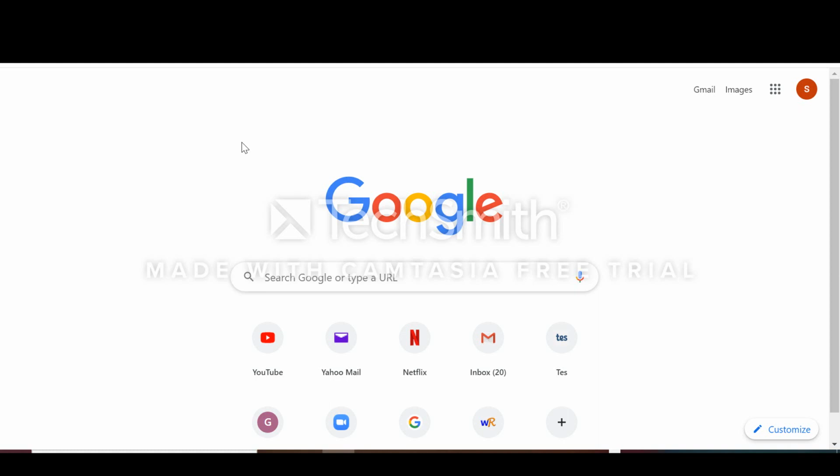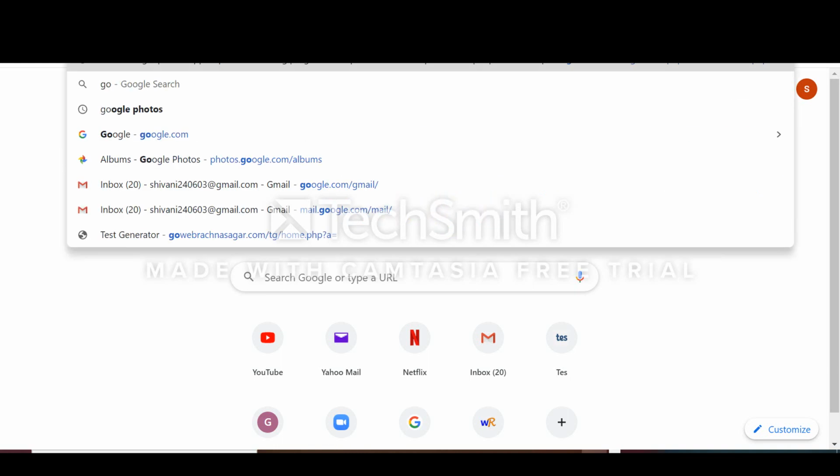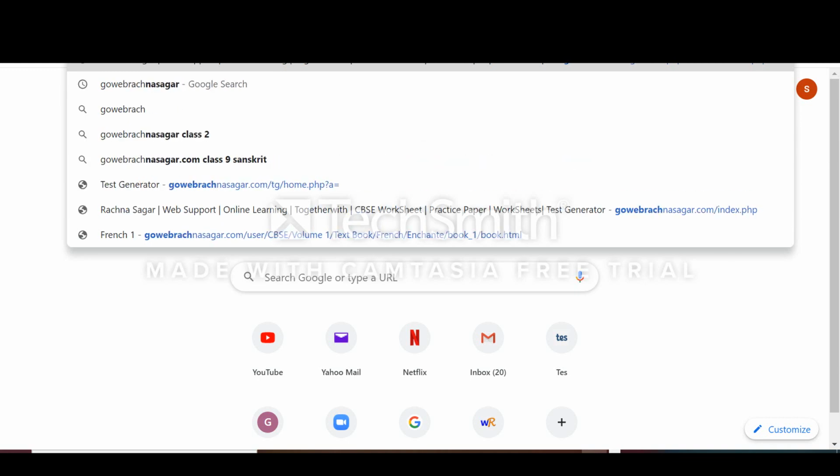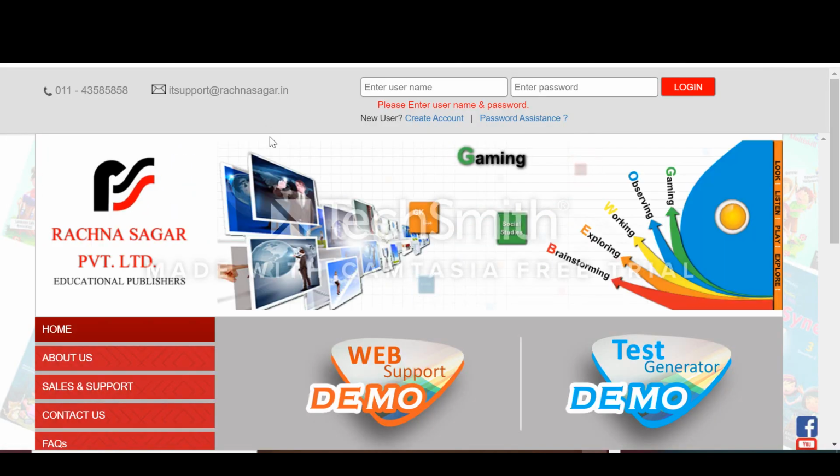So what we can do is, since we do not have the PDF after the 3rd chapter, we can download the PDF of each chapter from their website. As we all know, the publisher of Enchanté is Rachna Sagar. So here we'll directly go to their website and I'll tell you how to download each chapter from there. So we will type go web rachnasagar.com. So here we have the website of the publisher.